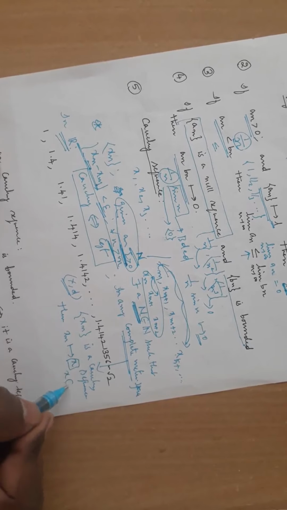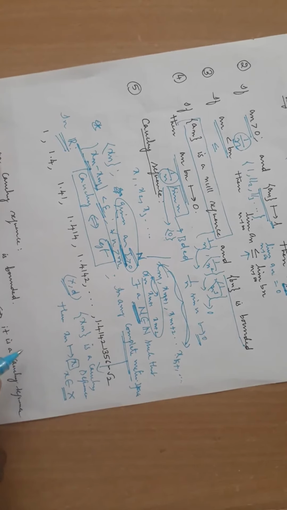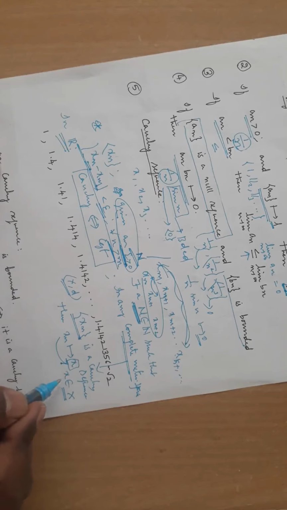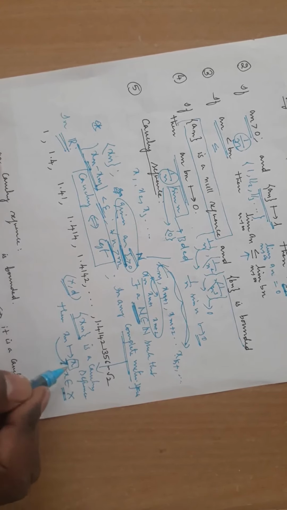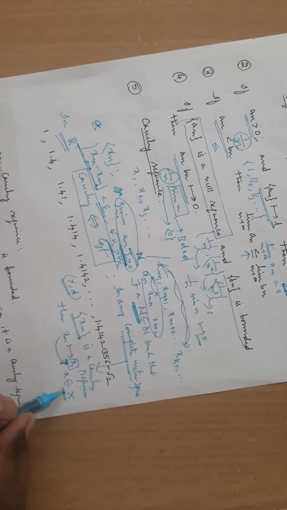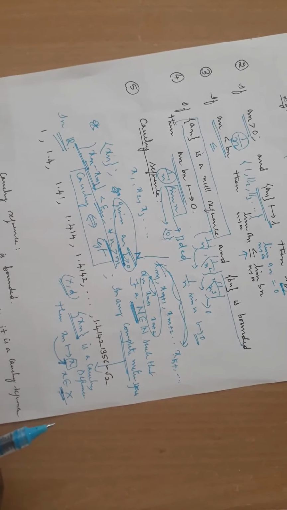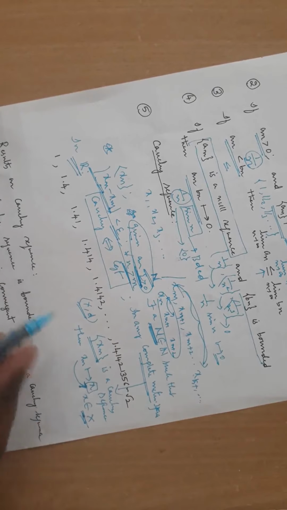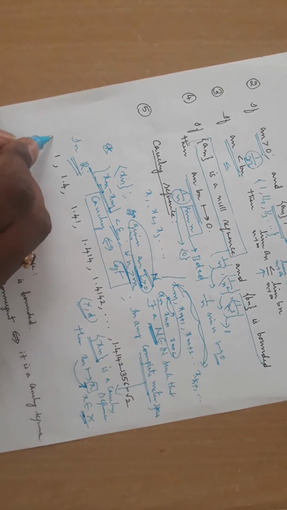This x must be in that metric space. You consider any Cauchy sequence. You take any Cauchy sequence in your hand, and if it converges to a limit, that limit must be in X. It must converge to a limit, and that limit must be in that metric space. Then we say that it is a complete metric space. Is it clear?